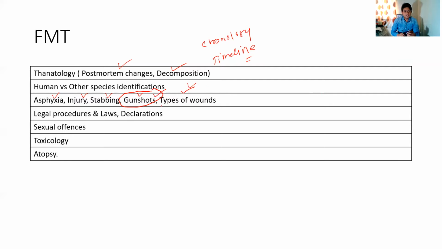Then this is also a very important topic in FMT, that is legal procedures and laws. I have not seen a lot of questions in INI-CET, but this is a favorite for NEET. So you will be asked a lot of IPC sections and criminal codes. You will have to know different terms like what the jail conditions are, the POCSO Act, and different acts will be asked. So you should know about these legal procedures and laws. Most of the important IPC sections you should know, especially about injury. Then sexual offenses also you should know.